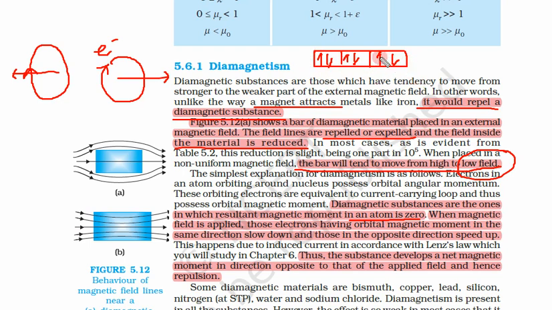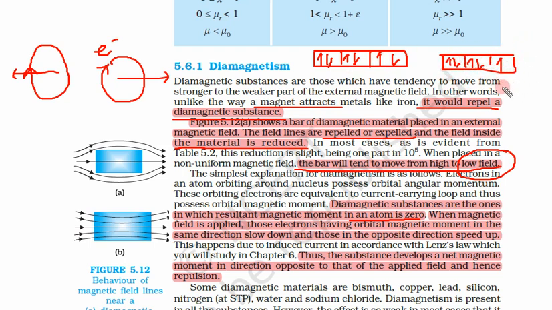As long as free orbitals are available, there will not be any pairing. So if there is even a single unpaired electron in any shell, this material is called paramagnetic.